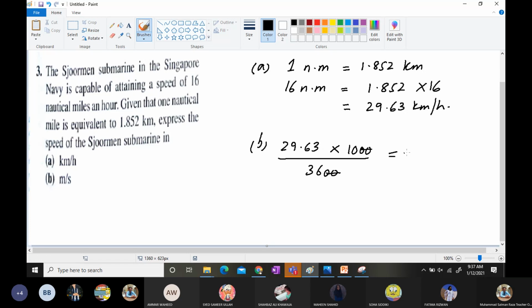It is going to be 296.3 divided by 36. And for that, you need to use a calculator. 296.3 divided by 36, and the answer is 8.23 meter per second. Any confusion? Would you like to ask any question here?